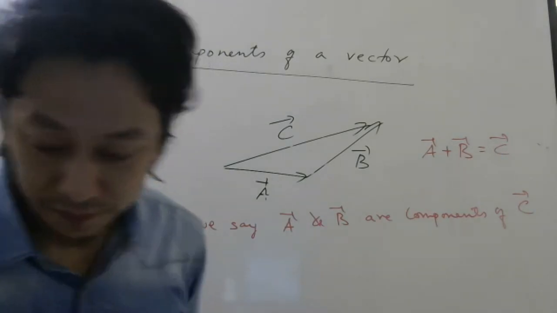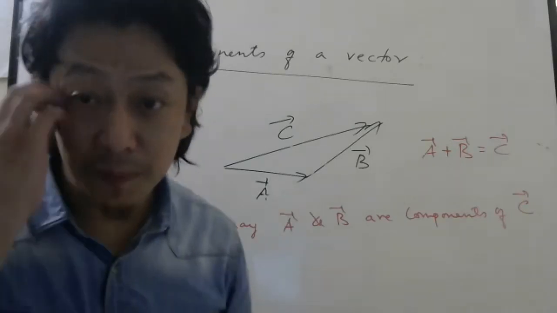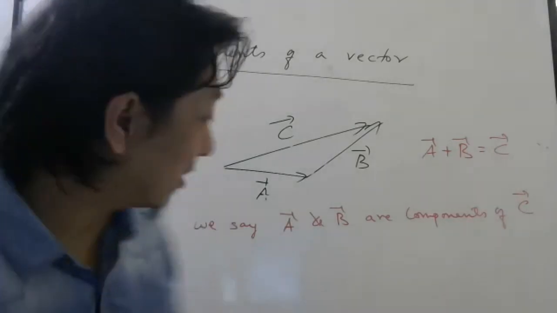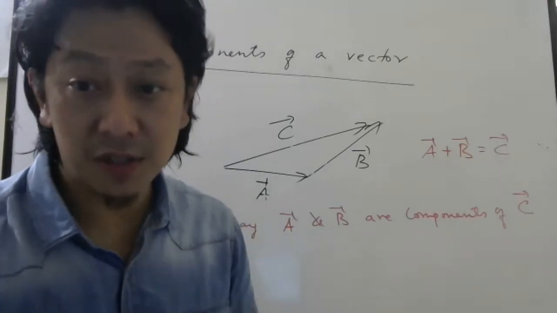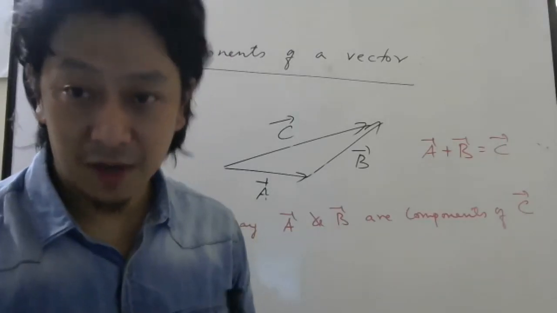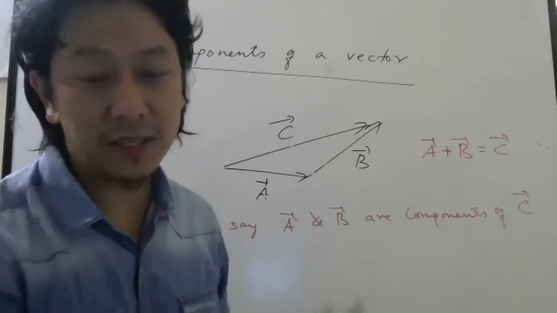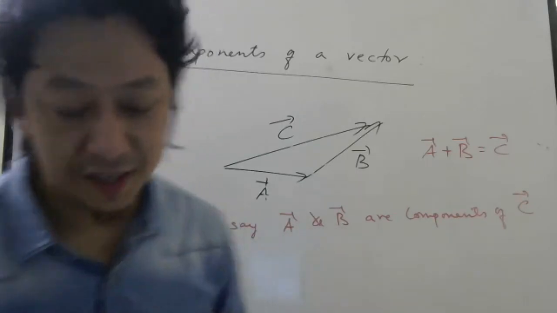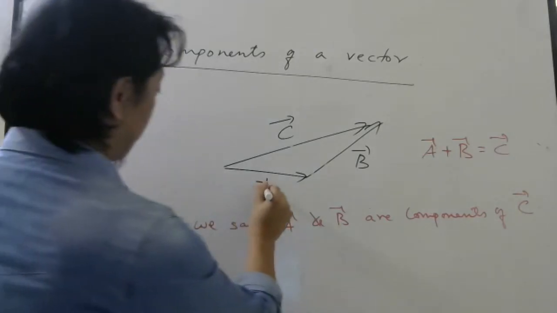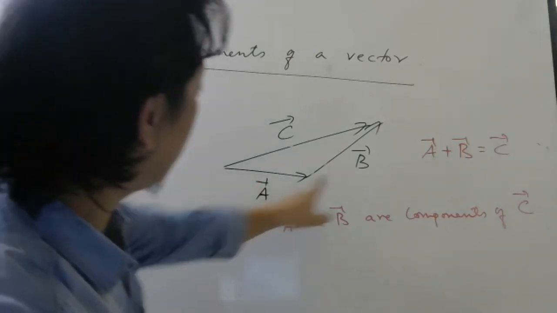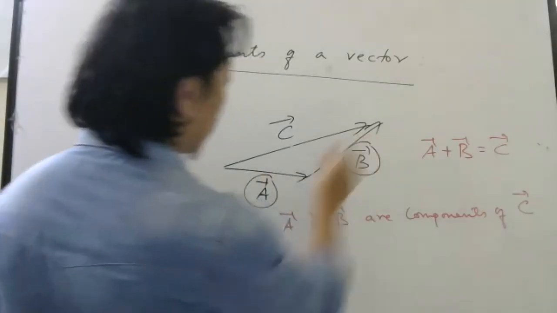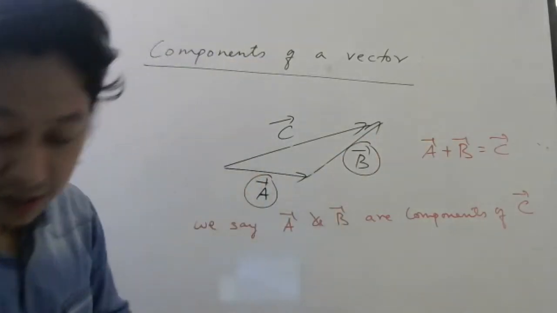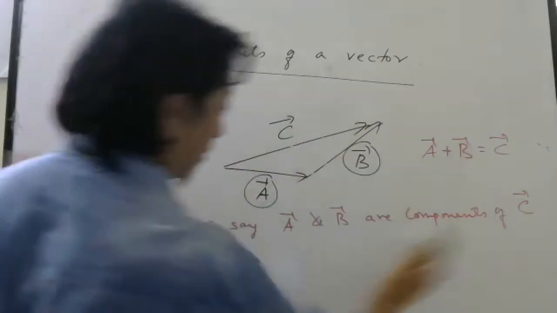Again, why we are doing all these things will be clear later only when we start the physics. So right now, what you should think is try to learn more and more things about vectors. Once we do that, then you will see the application of all these things later. So by adding these two vectors, I get this vector. So I can call this and this components of this. Okay. Now answer this question. Once you have understood this,